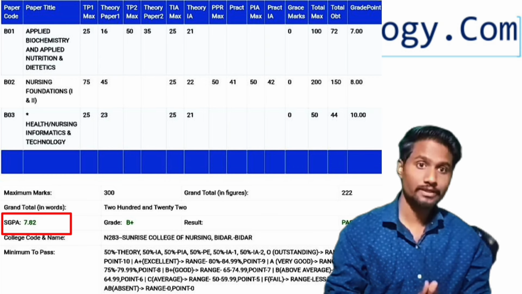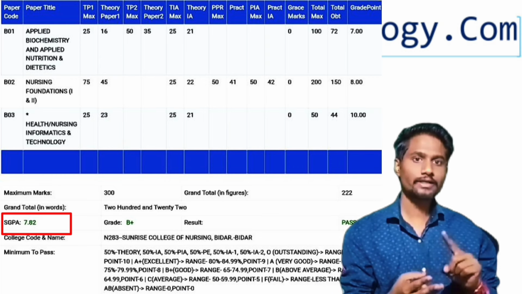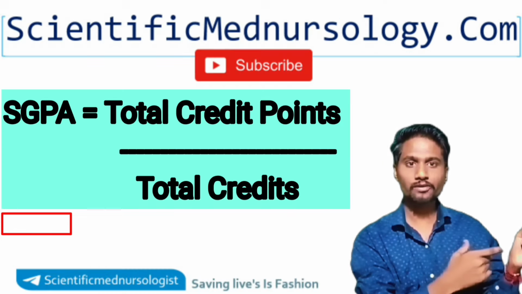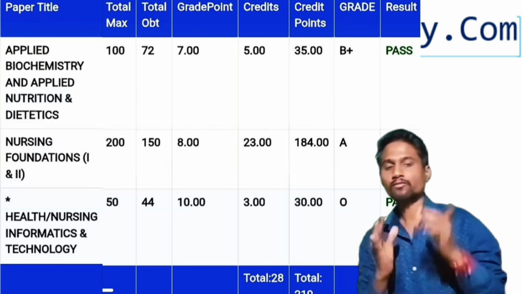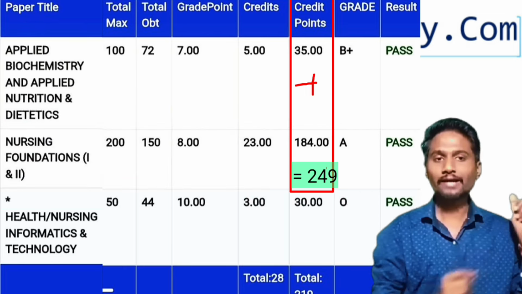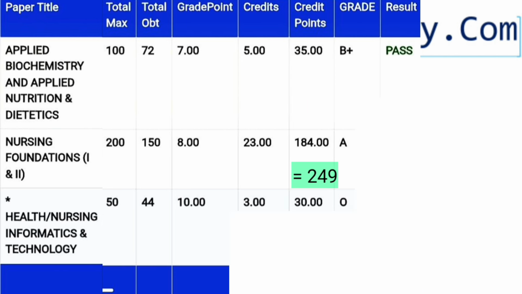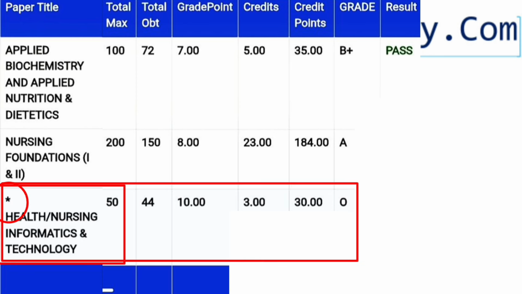So what is the meaning of SGPA? SGPA means semester grade point average. To calculate SGPA we have a formula, that is total grade points. How many grade points we have got in each subject, we need to total them. While calculating credit points of all the subjects, we should not include the subject which has a star mark. While calculating percentage, grade points or SGPA, we should not include any subject that has a star mark, or any subject whose exam we did not write in the RJS exam. So we are avoiding this.